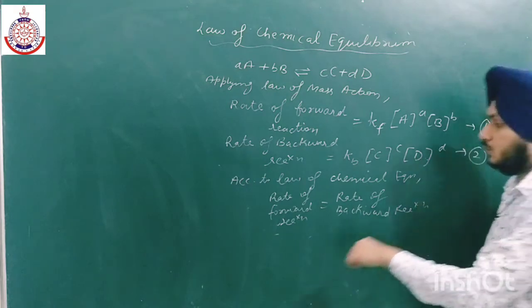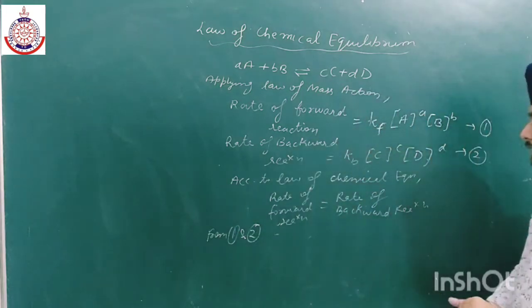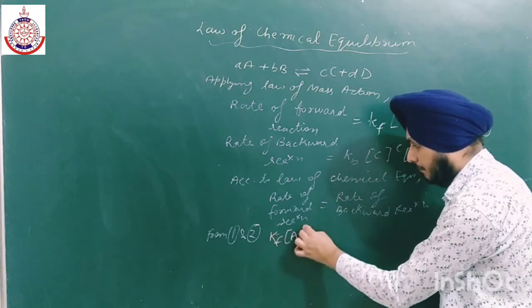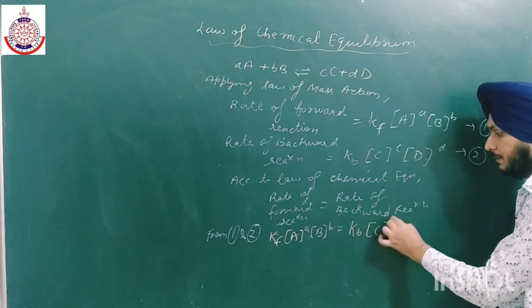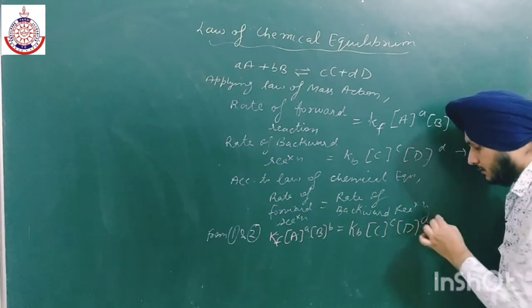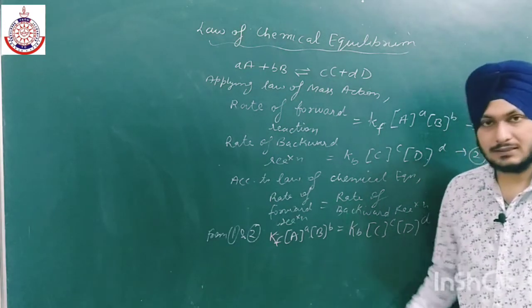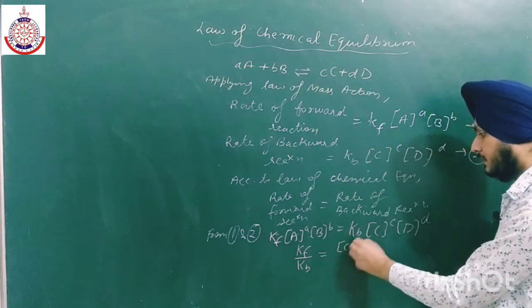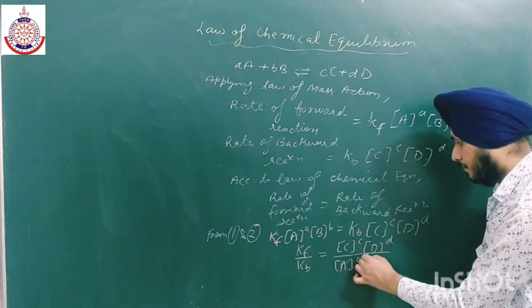Now from 1 and 2, we get the rate of forward reaction, Kf into [A] to the power a, [B] to the power b, is equal to Kb into [C] to the power c, [D] to the power d. Okay, so let us take Kb on the other side in the denominator. Kf upon Kb is equal to [C] to the power c into [D] to the power d upon [A] to the power a, [B] to the power b.